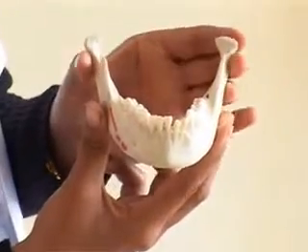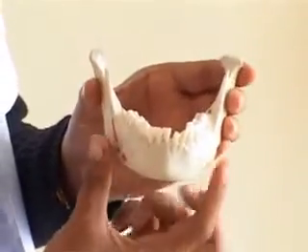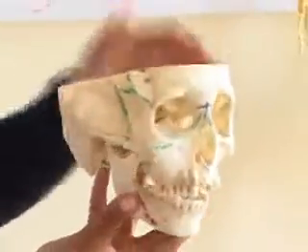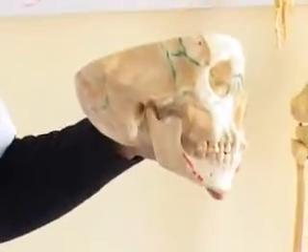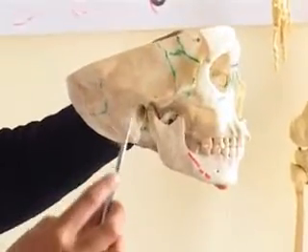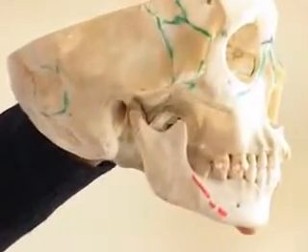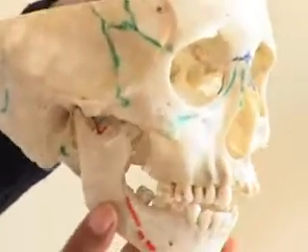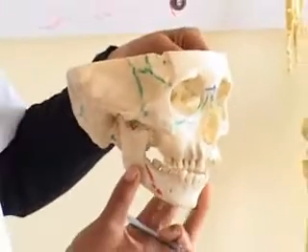The mandible. Mandible is the largest bone of the face. It forms synovial joint in the skull and it is the only mobile bone. It develops from the first pharyngeal arch.